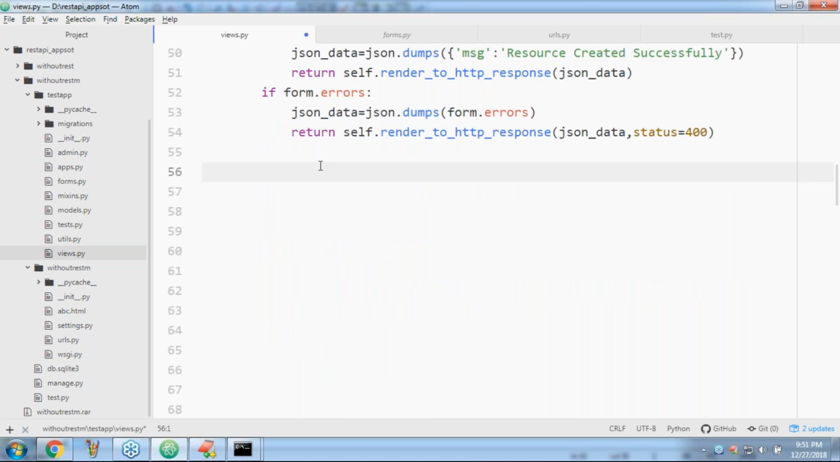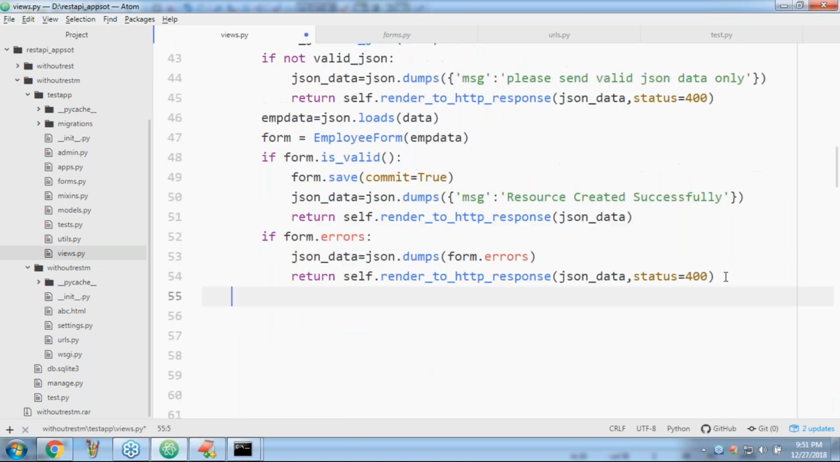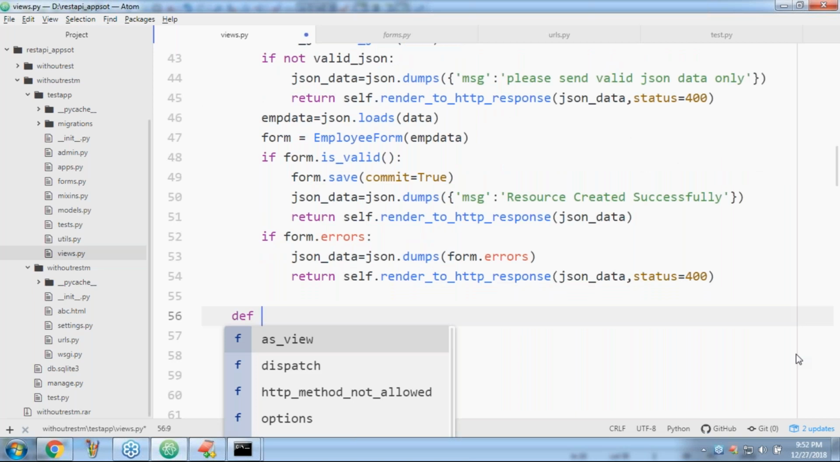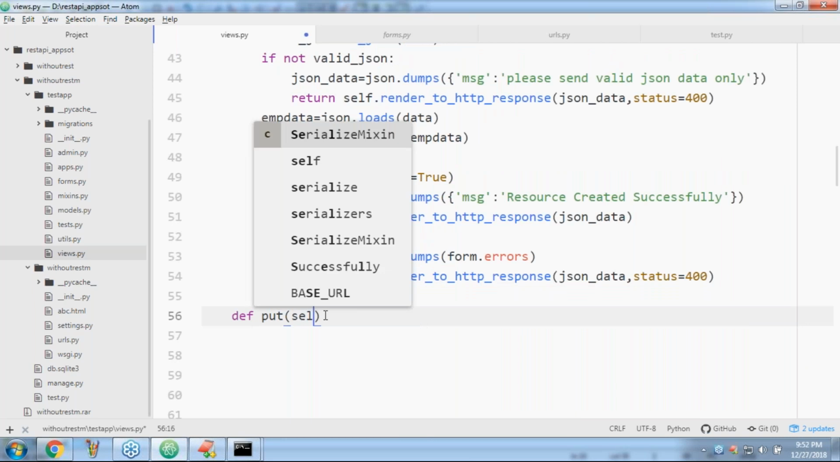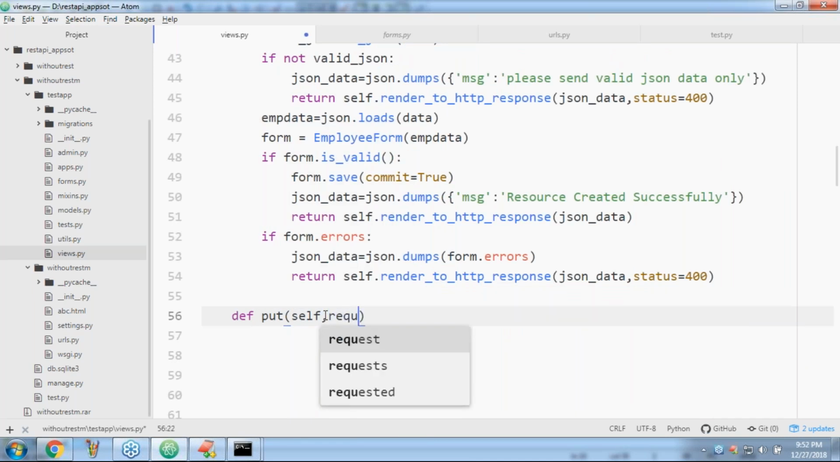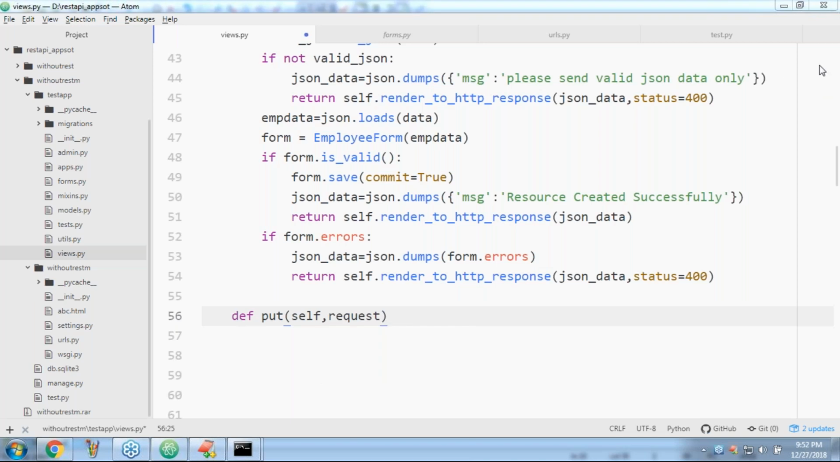If def, what is the method name? Put, okay, self comma request, star args, star star kwargs, like I'm taking.